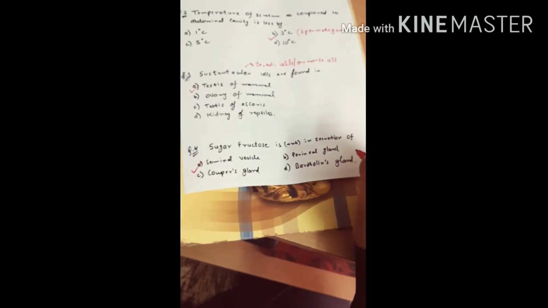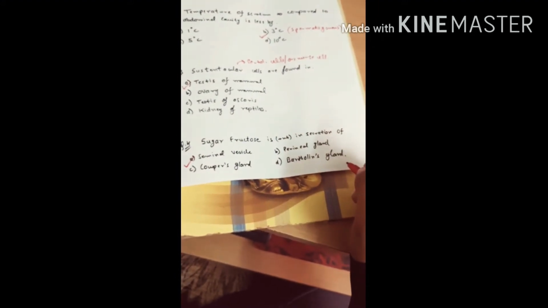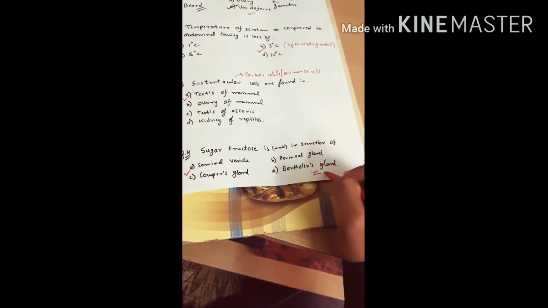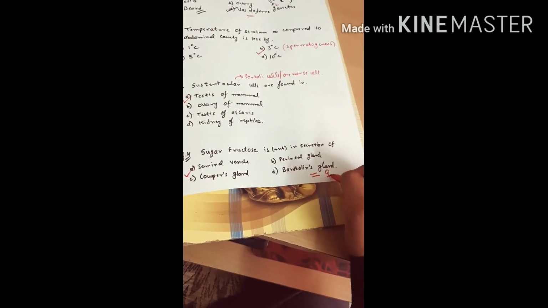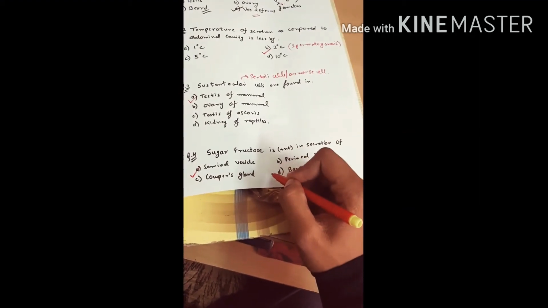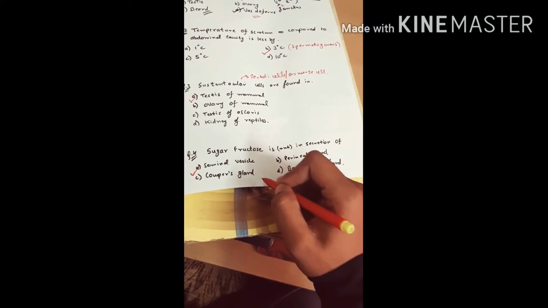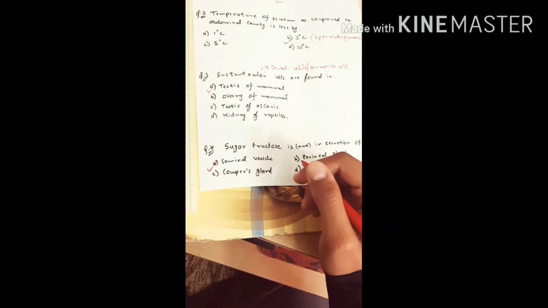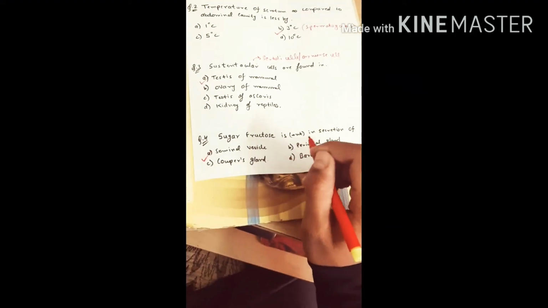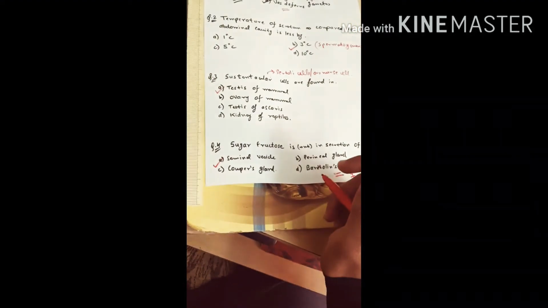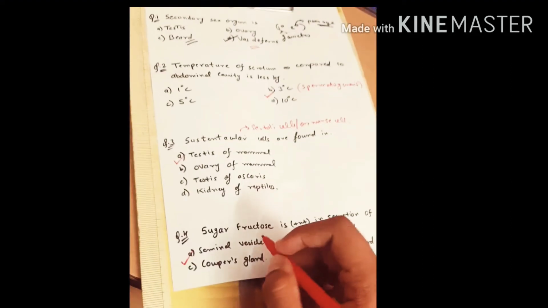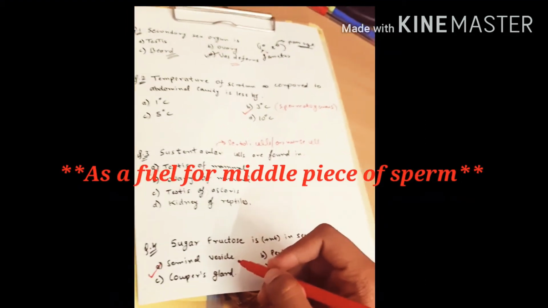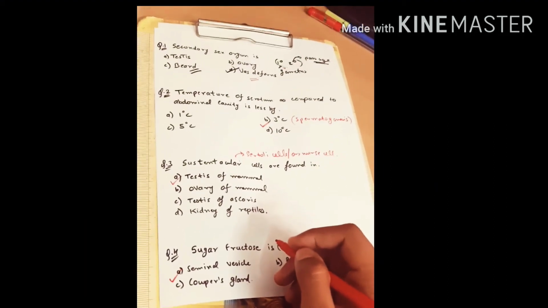It contributes about 60 to 70% of the semen. Bartholin gland is present in females and has the same function as the Cooper's gland in males. Cooper's gland secretes a transparent jelly-like substance which helps in the lubrication of penis. Sugar fructose acts as a fuel to sperms and is utilized by the mitochondria present in the middle piece.